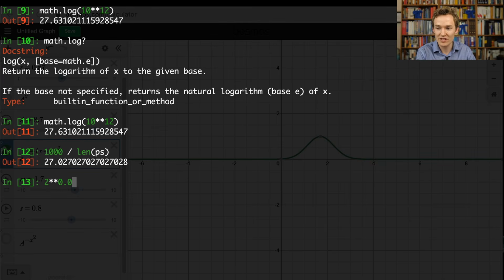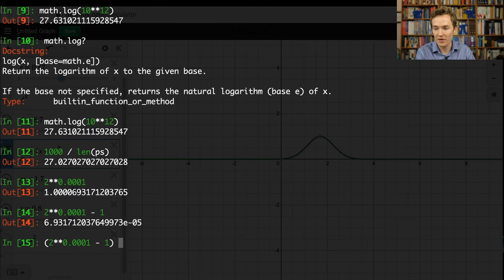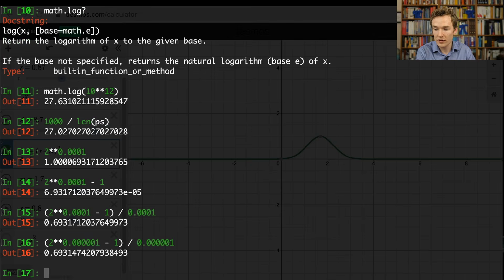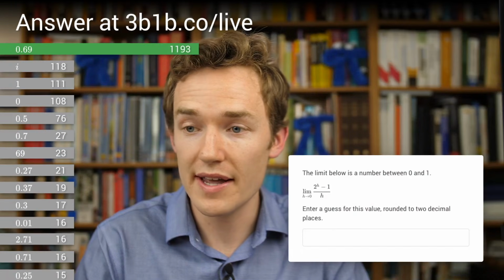If I raise 2 to some small power, I get some kind of number. And if I subtract 1 from that, then I get a small number. And if I divide it by the same small power, so here I had 3 zeros then a 1, it looks like we get around 0.6931. And if I made the value smaller, it seems to stay pretty stable around there. It's around 0.69314. So congratulations to the majority of you who had the right guess here.